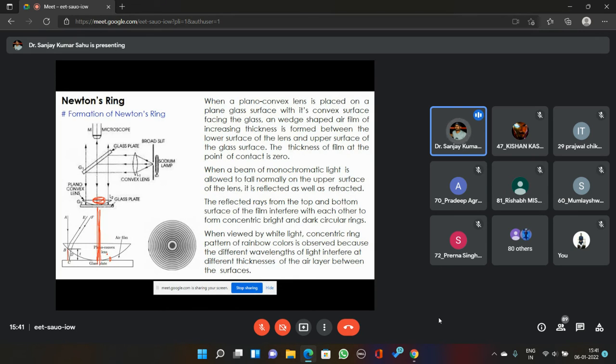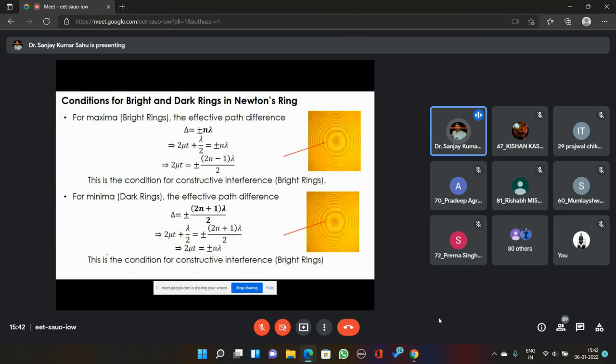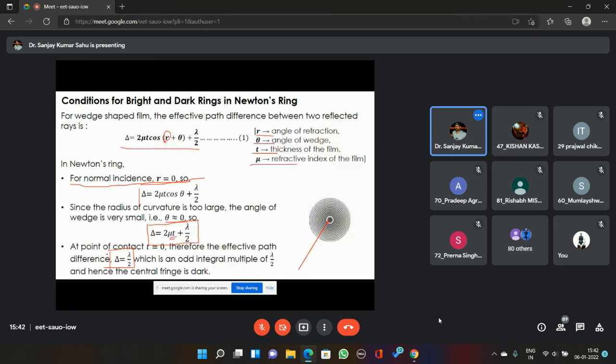For those, the path difference is equal to lambda by 2, which is an integral multiple of lambda by 2. So it is satisfying the condition of destructive interference, and the central fringe is going to be a dark fringe.